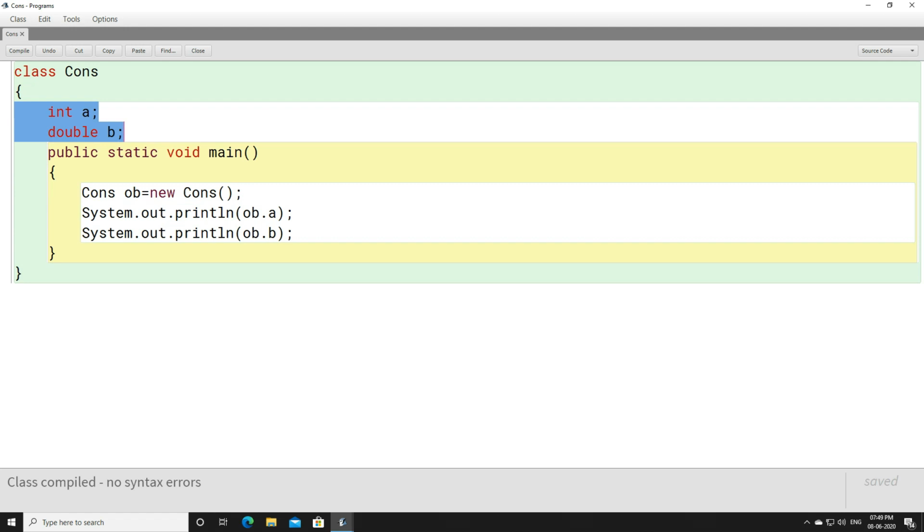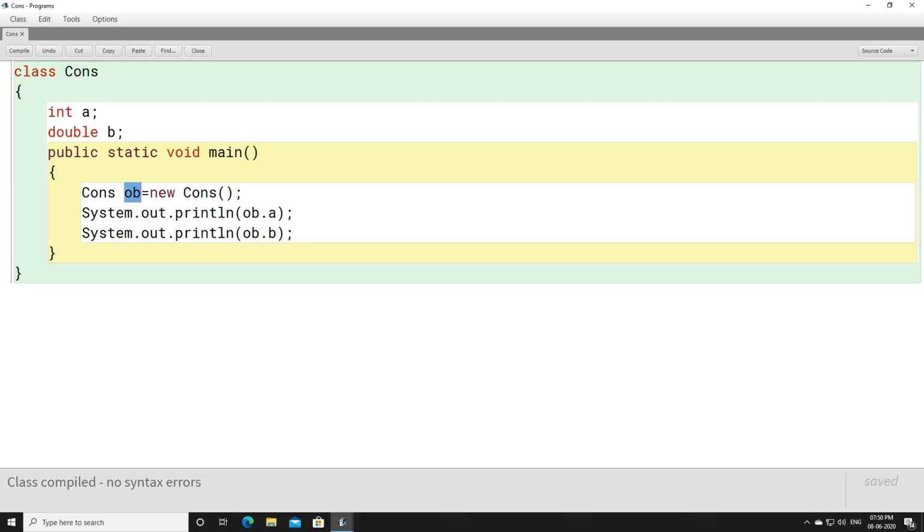What I say, please make a note. If in a program no constructor is existing, then a constructor, a default constructor, will be created automatically. If you have a program, this is a program, and here we don't have a constructor. Do you see a single constructor here? You don't see a constructor.